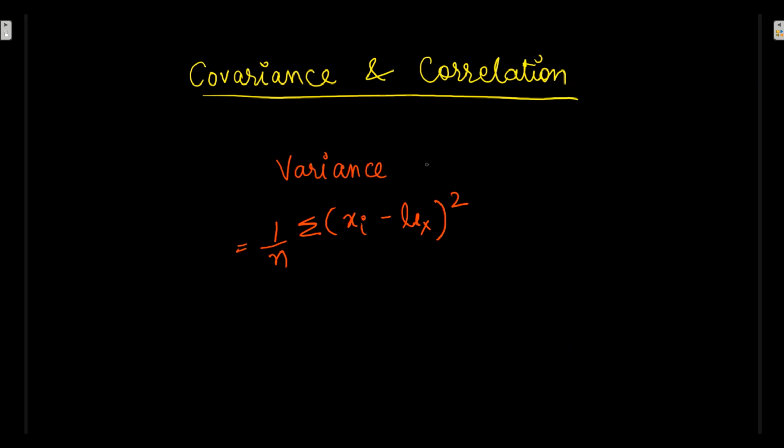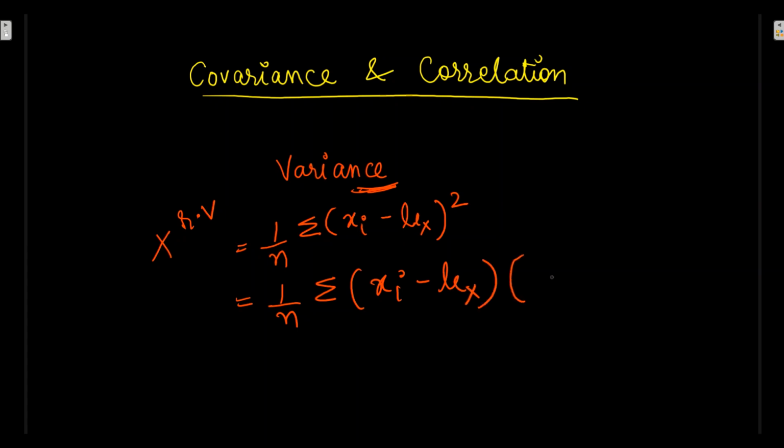Variance is always related to one variable, where we have x as a random variable. Since it is for the x random variable, I can expand it as 1 upon n, sum of xi minus mu x, again xi minus mu x, as it is referenced with one variable.